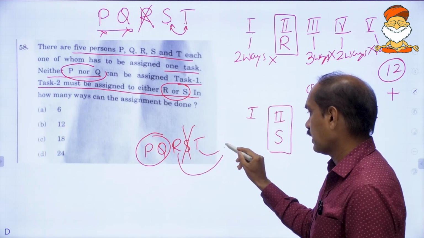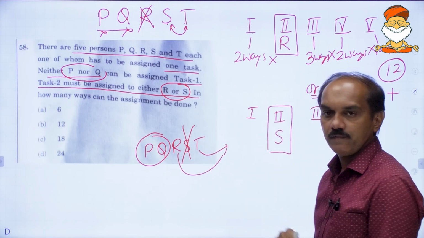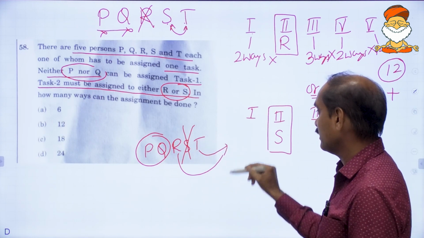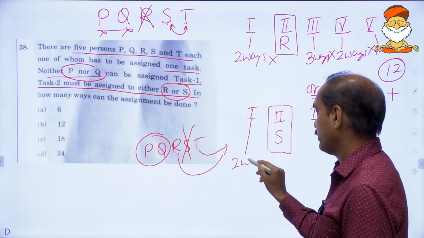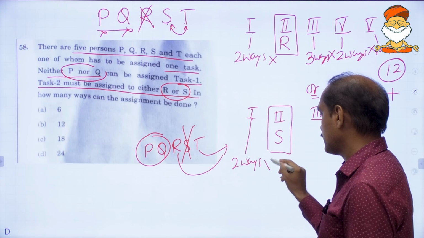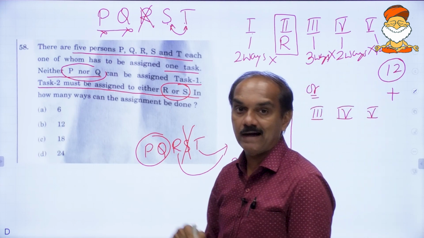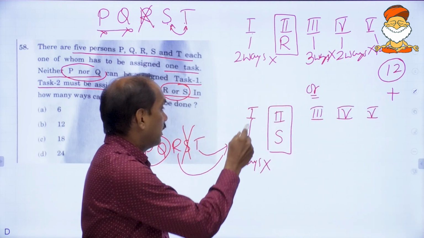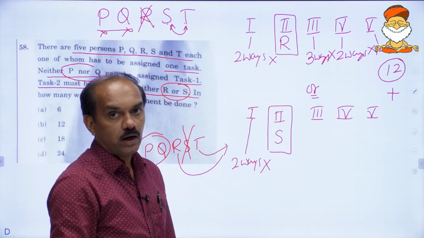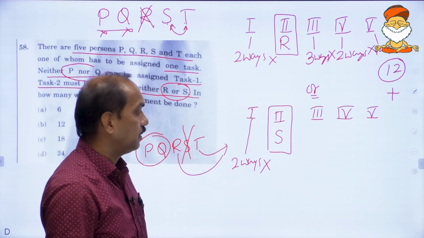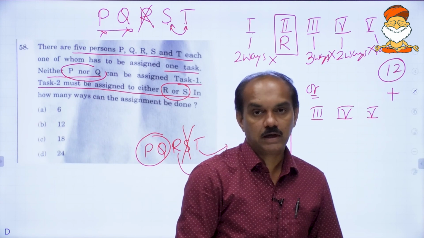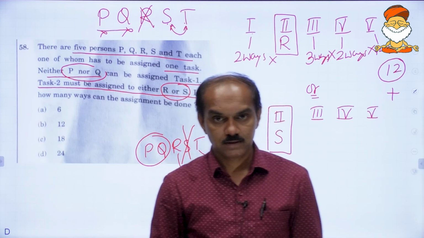Then who all can come here? R can handle the first task or T can handle the first task. This task can be handled in 2 different ways. After one of them handles this task, you are left with 3 persons and 3 different tasks.